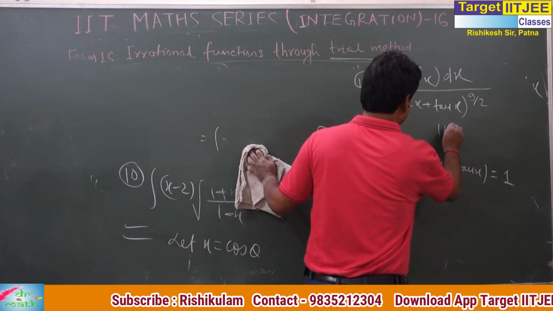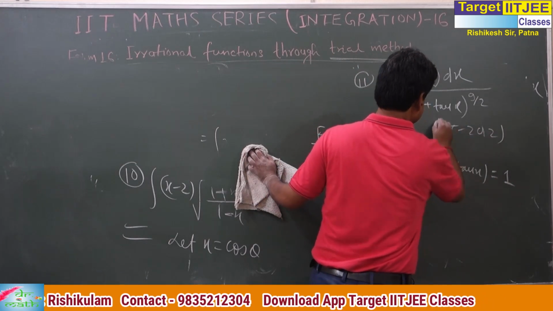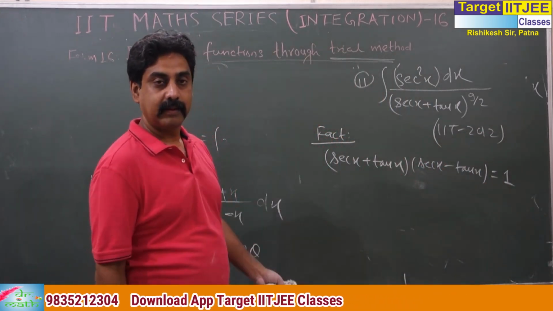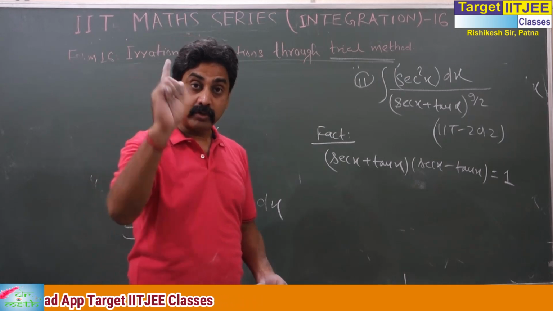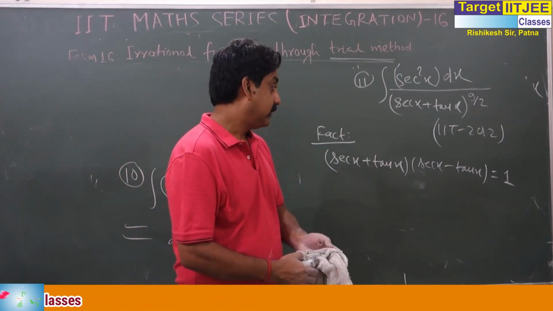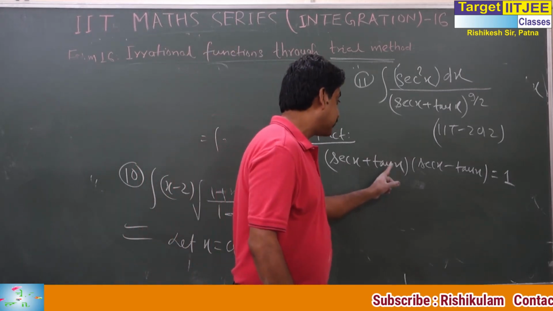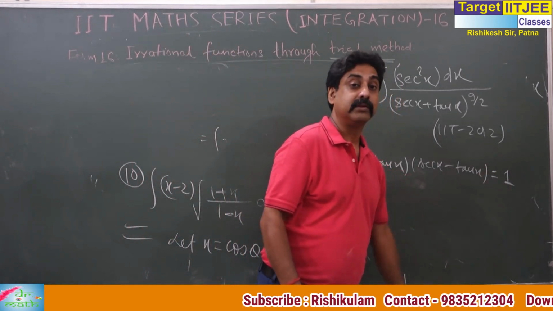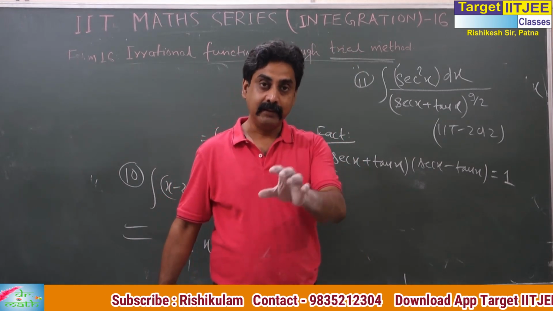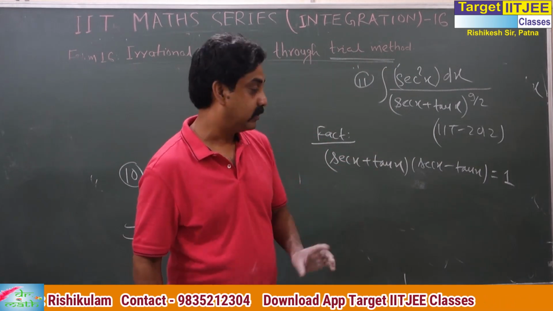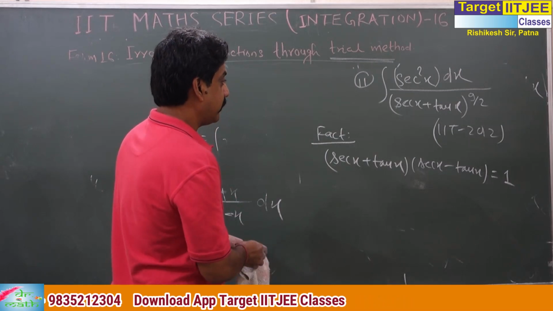This is IIT 2012. And again, one more question was asked in IIT 2014 based on (cosec x plus cot x) into (cosec x minus cot x) is equal to 1. That I will give you today in assignment. But let's see how this fact works.